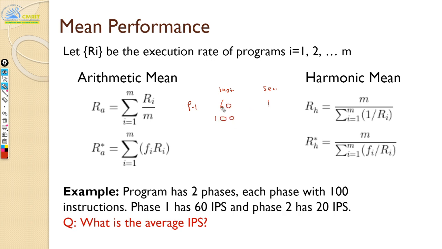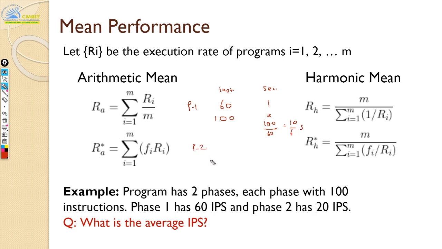Now, how much time would you have taken to do 100 instructions? If you remember your 8th standard maths, direct proportions, it's going to become 100 divided by 60, or 10 divided by 6 seconds.